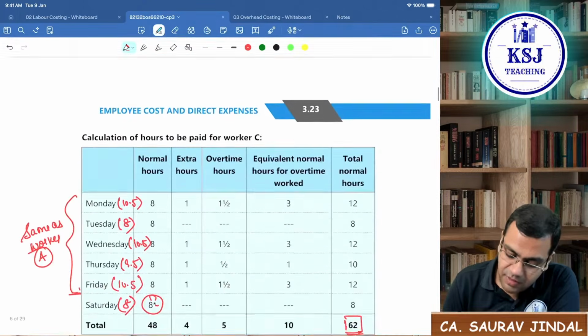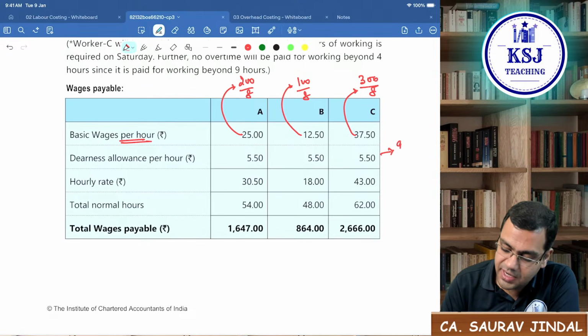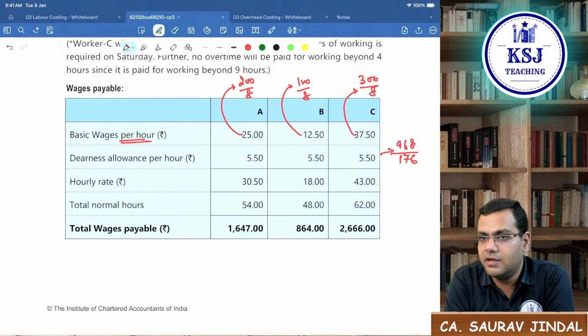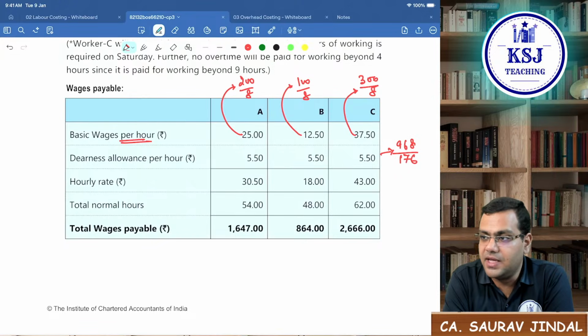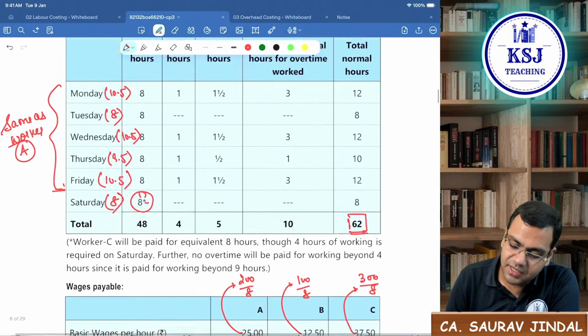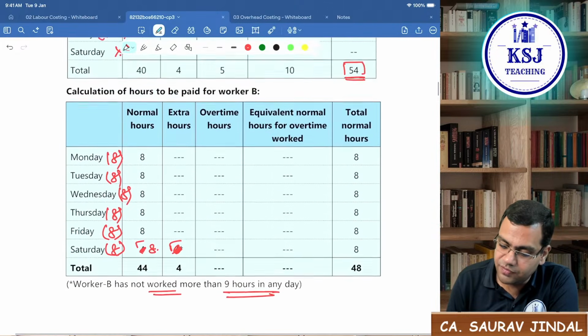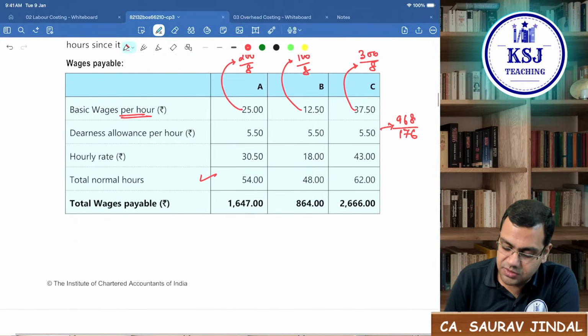So when you pay DA, this DA will be how much? 968 divided by 176, that is 5.5. So you will get the hourly rate, that for 1 hour what you will be paying, basic wages plus the DA, into the total normal hours that we have calculated here, that is 62, 48 and 54, and you will calculate the total wages payable.